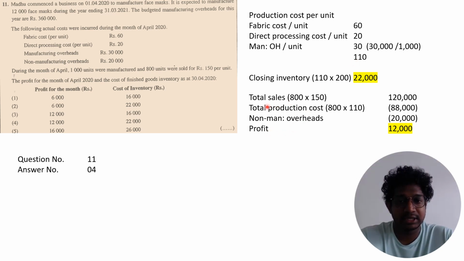Your total sales: if you sold 800 units at the selling price of 150, so 800 into 150, your total sales are 120,000. And the total production cost, where you found the production cost per unit as 110, so 800 into 110, total 88,000, and non-manufacturing overheads given 20,000. That total you have to minus when you're finding the profit. So your profit is 12,000. The correct answer for question number 11 is answer number 4. Profit for the month is 12,000 and the cost of inventory is 22,000.